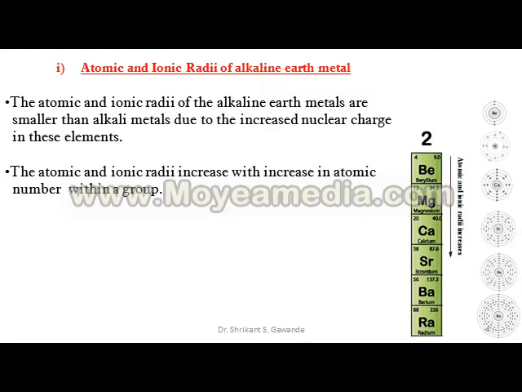It is mainly due to addition of new electron into new shell, and due to this, nuclear attraction on outer electron decreases. These two reasons tell that atomic and ionic radii increase when we move from Be to Ba.